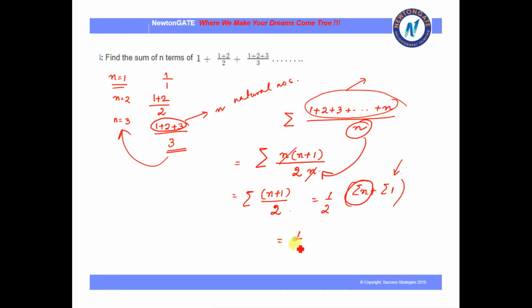So on simplifying, we get n plus 1 by 2 plus n. On further simplifying, we will get n plus 3 by 4. This is my formula for the sum of this term.